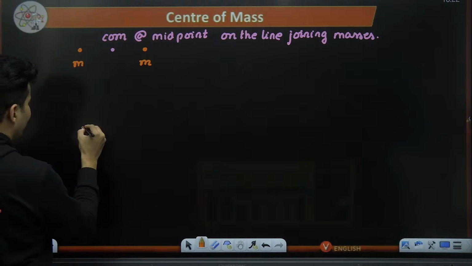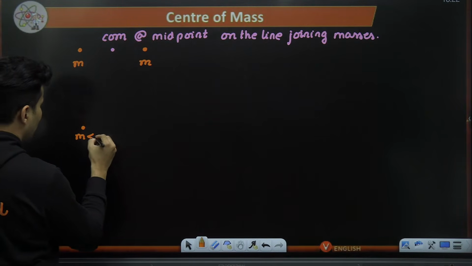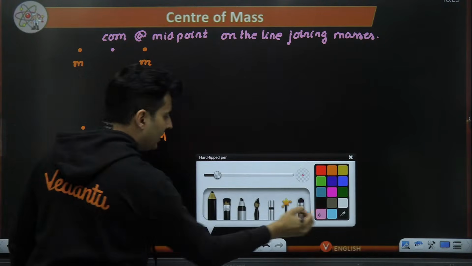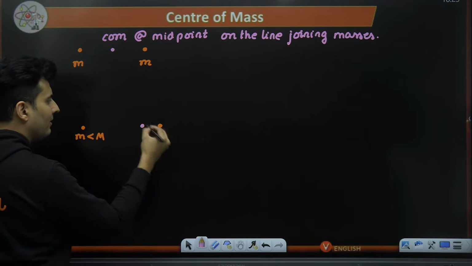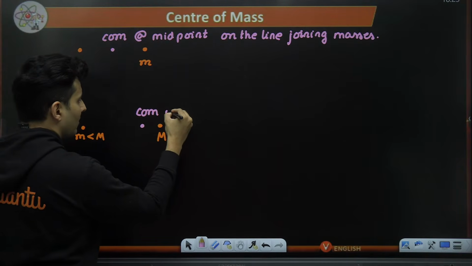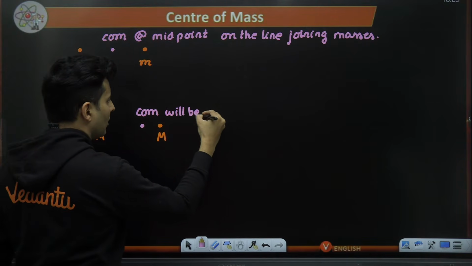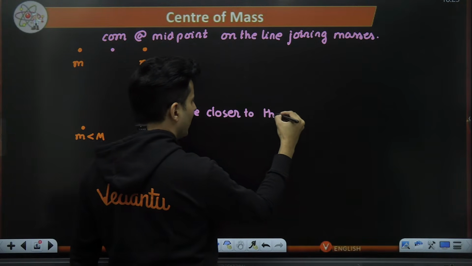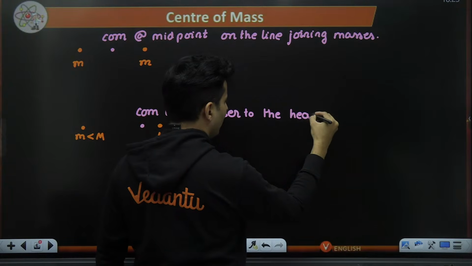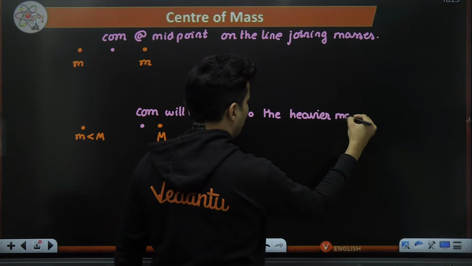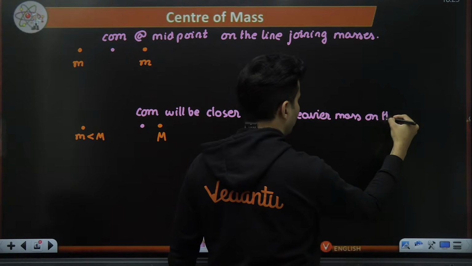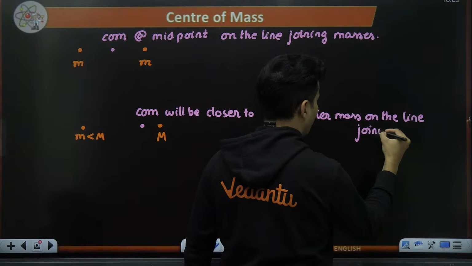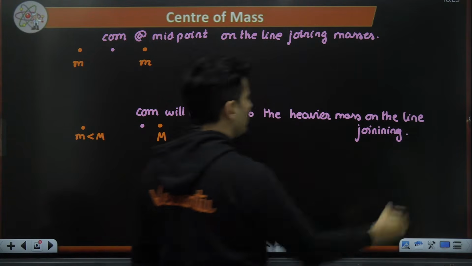Okay, sir, what if one mass is smaller than the other one and the other mass is big? Then the center of mass will be closer to the heavier mass, on the line joining them, always on the line joining them.